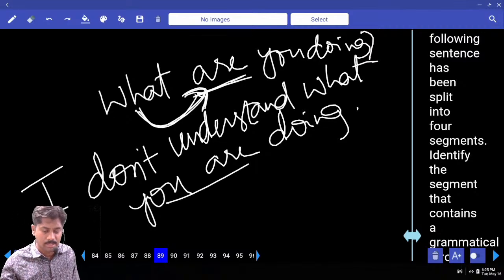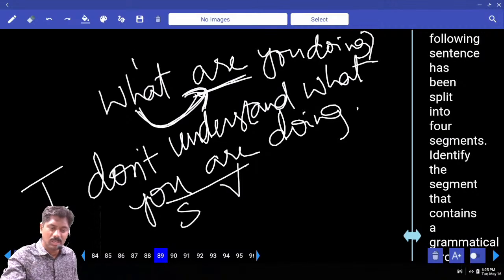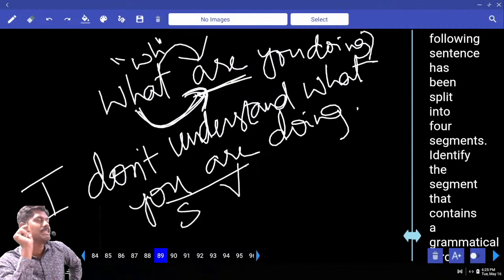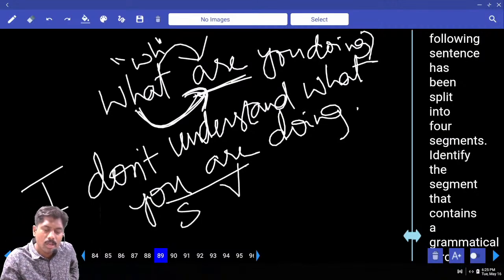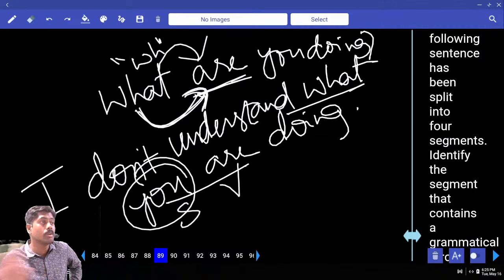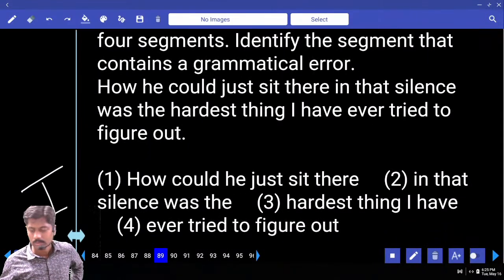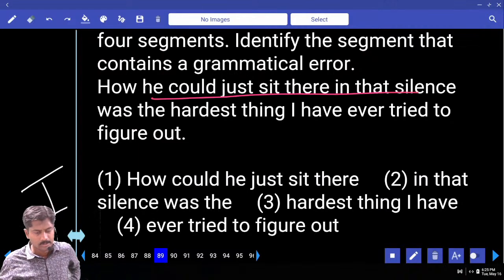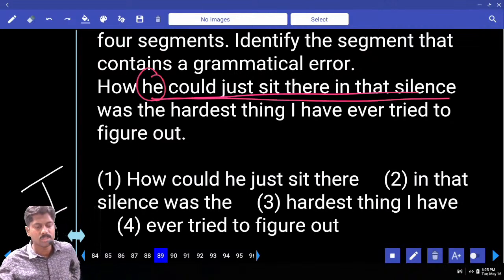Sentence అయితే ఇలా ఉండాలి. Subject తర్వాత verb రావాలి. Question అయితే WH. After WH the verb should come if it is a question. Now what is given there? Is it a question? Is the sentence ending with a full stop or question mark? Question mark తో end అయిందా? No question mark, full stop means sentence. Sentence అంటే ఇలా ఉండాలి. WH తర్వాత సబ్జెక్ట్ ఉండాలి, వర్బ్ కాదు. ఇది ఉండకూడదు. Okay, how we could, sentence కదా. So this is correct. How we could just sit there in that silence was the hardest thing I have ever tried to figure. Correct only.